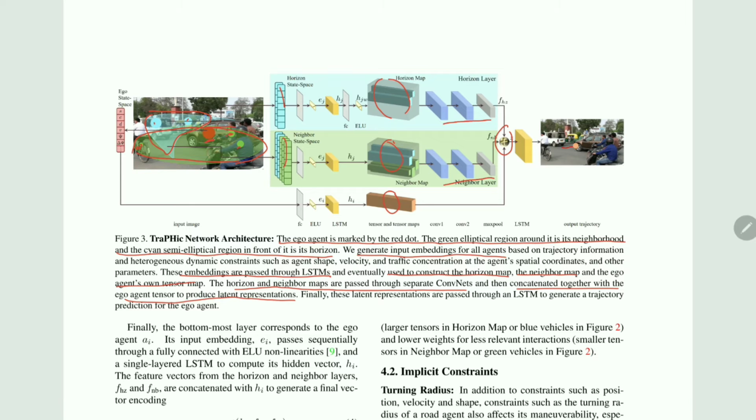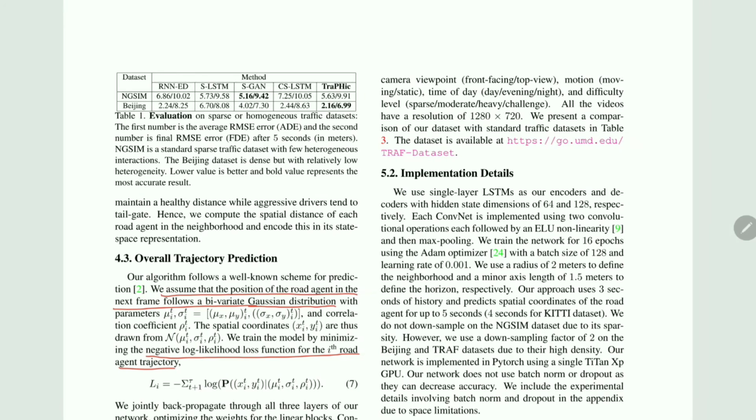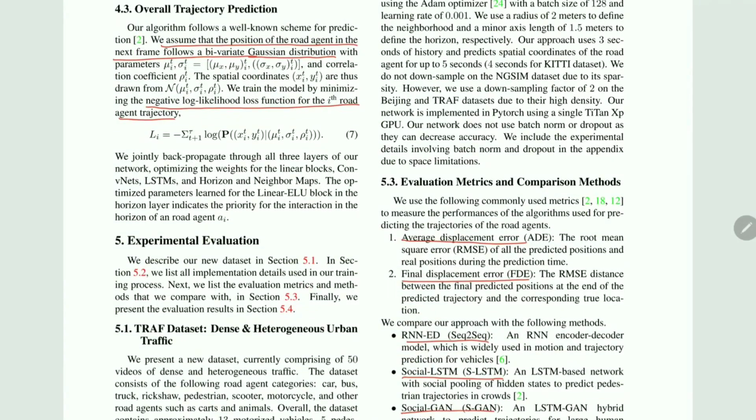The output of the model is evaluated based on two metrics. First one being the average displacement error, which is the root mean square error of all predicted positions and the real positions during the predicted time. The second one being the final displacement error, which is the root mean square error distance between the final predicted position at the end of the predicted trajectory and the corresponding true location.